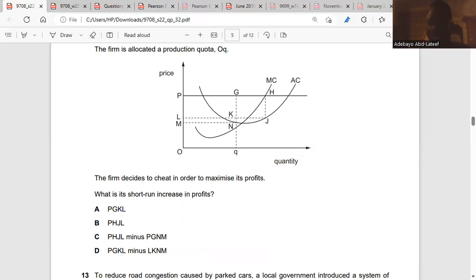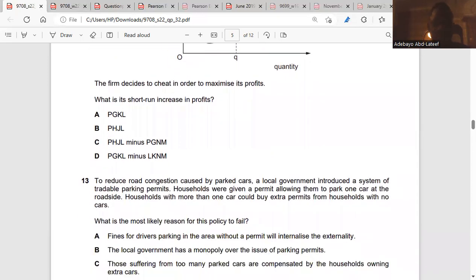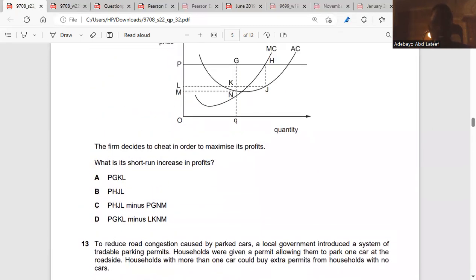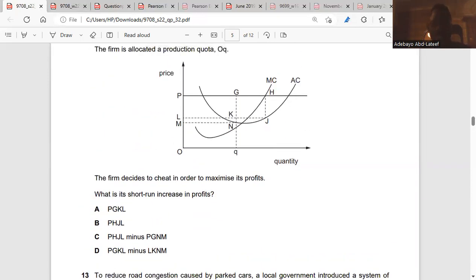They cannot increase the price, but they can produce more quantity, more output. Do you get my point? So what they can do is find the difference between the price at which they are going to produce, PHJL, where their marginal cost is equal to their average cost.